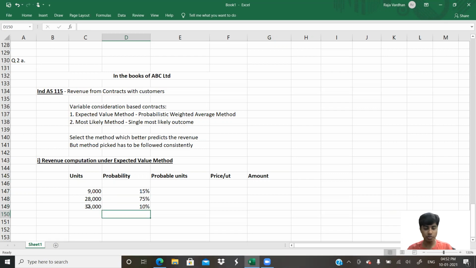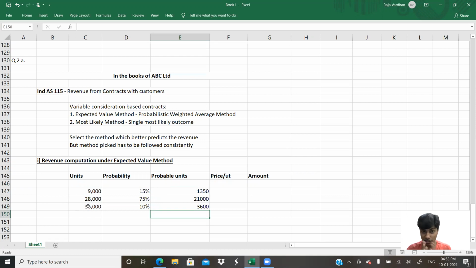So the total comes to 100%. Perfect. So what are the probable units? It is 9,000 multiplied by 15%, 28,000 multiplied by 75%, and 35,000 multiplied by 10%.